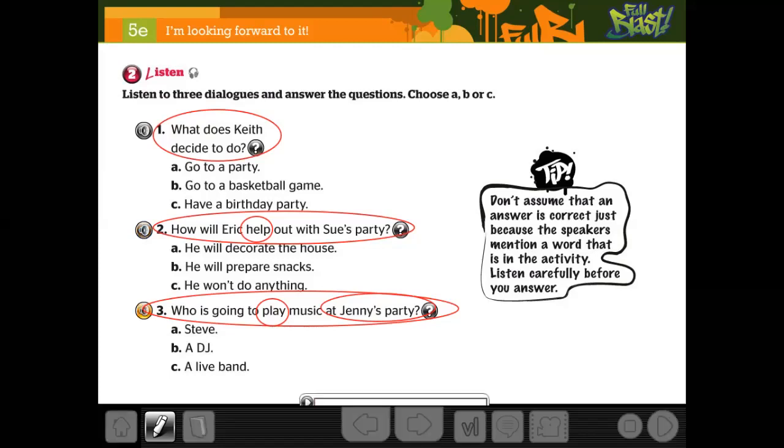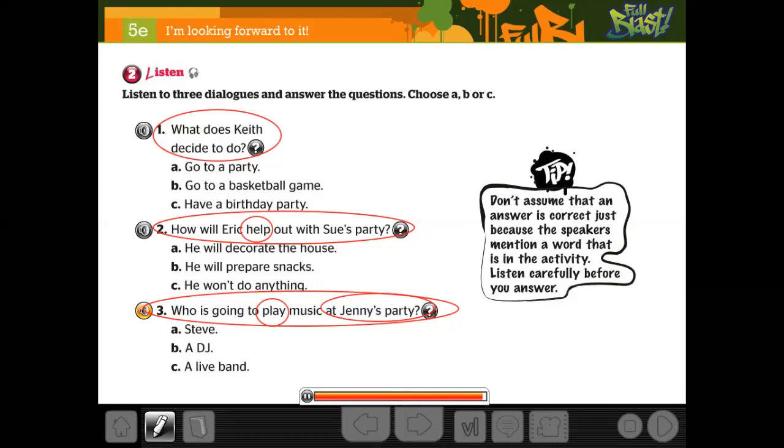Hi, Steve. Hello, Jenny. Long time no see. Yeah. How are things? Not bad. And you? Great. Listen, how about coming to my party on Saturday? Really? Well, you see, I need a good DJ, and you're the best. I see. Listen, I can do better than that. My sister is in a band. They're amazing, and I think they're free on Saturday.